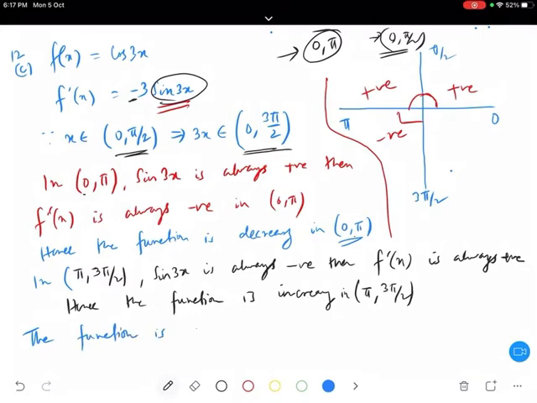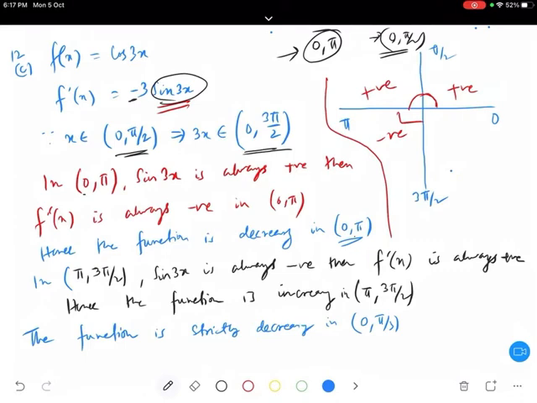Pi by 3 to pi by 2. So that's my answer. So this one is not my answer. Question number C is not my answer. Why? Because you see the interval is what? Total interval, 0, pi by 3 and pi by 2. So from 0 to pi by 3 the function is decreasing, but from pi by 3 to pi by 2 the function is increasing.